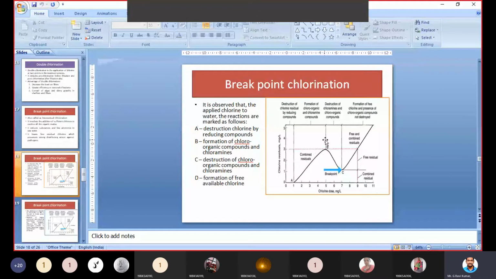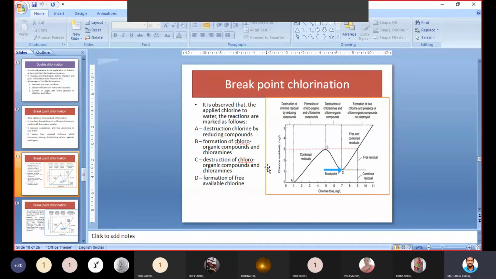First of all, we add chlorine to water. After adding chlorine, hypochlorous acid and hypochlorite ions will be formed, and these two are called free available chlorine. Even after that, if ammonia is present in the water, three types of chloramines will be produced, and these chloramines are called combined available chlorine. This free available chlorine and combined available chlorine will kill the bacteria. Directly the chlorine won't kill bacteria.